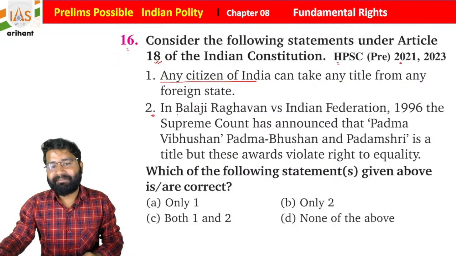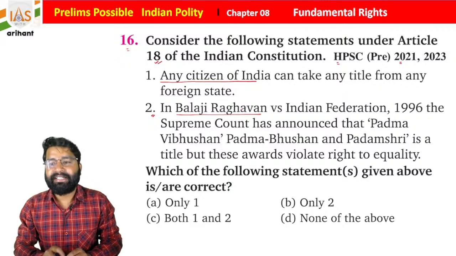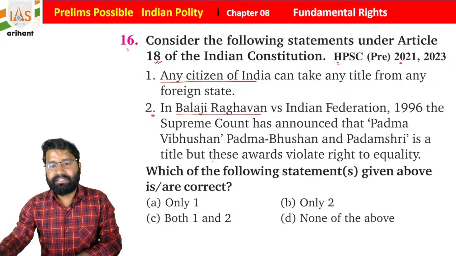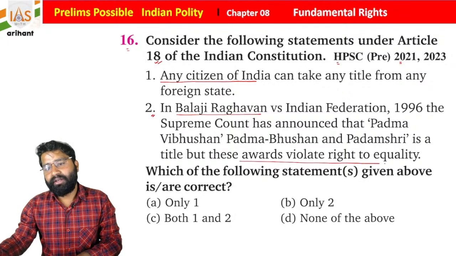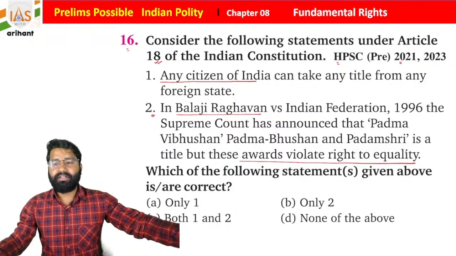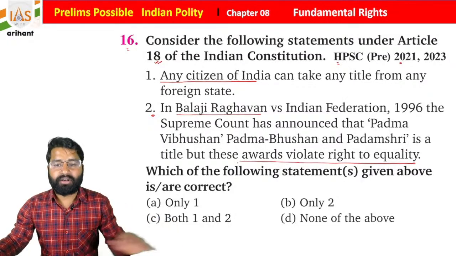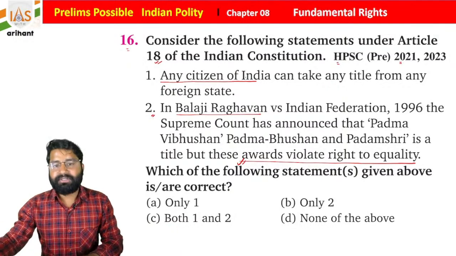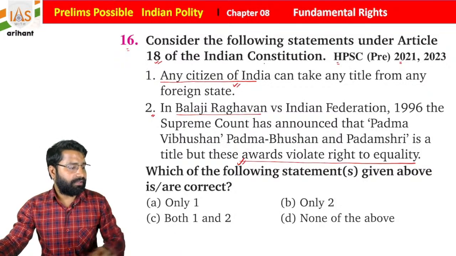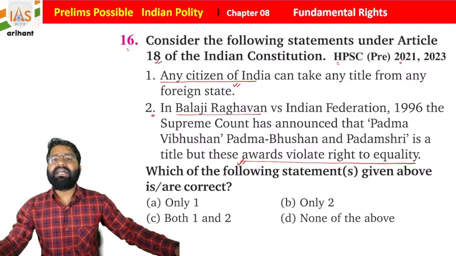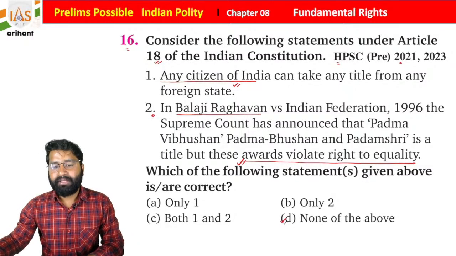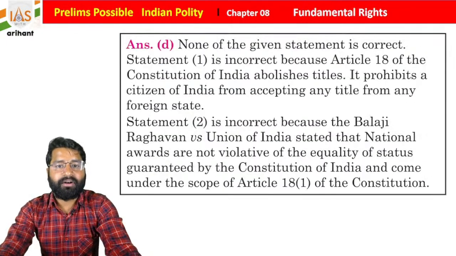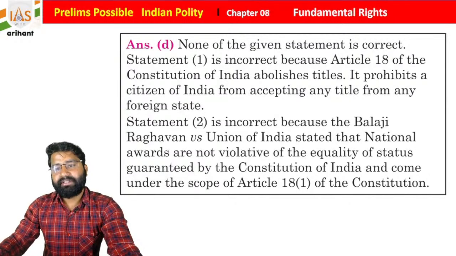The second says that in the Balaji Raghavan case 1996, the Supreme Court announced that Padma Bhushan and Padma Shri are titles, but these awards violate the right to equality. As I told you already, students, these awards do not violate the right to equality, and a person cannot take any title from a foreign country. So both statements are incorrect, and we will go with option D, that is none of the above. None of the given statements is correct.